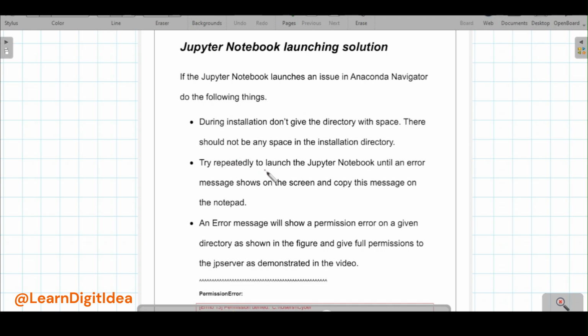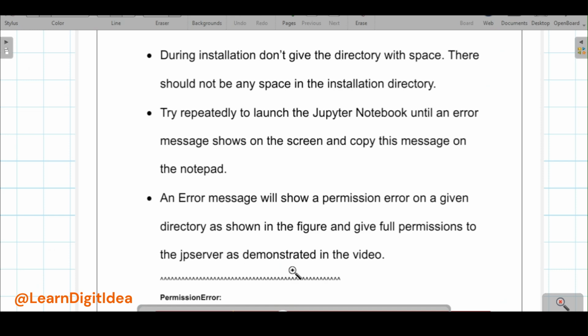Try repeatedly to launch the Jupyter Notebook until an error message shows on the screen, and copy this message into Notepad. Again and again launch the Jupyter Notebook from Anaconda Navigator two to three times. Then it will show an error message. An error message will show a permission error on a given directory, as shown in the figure.